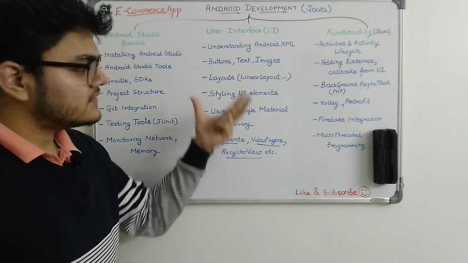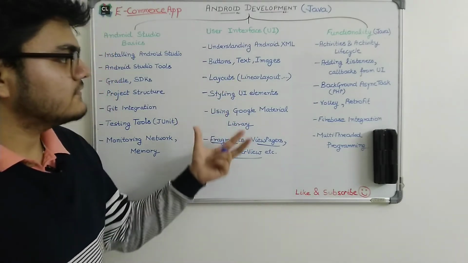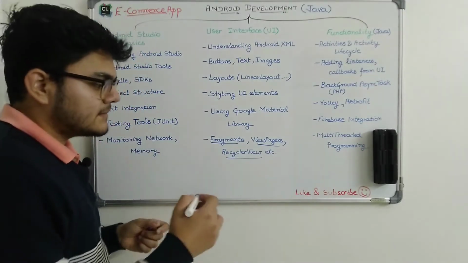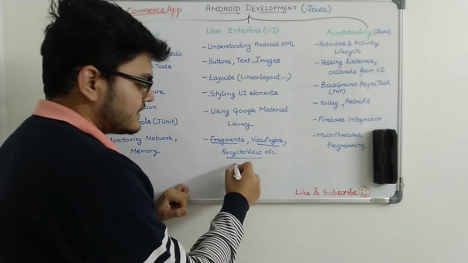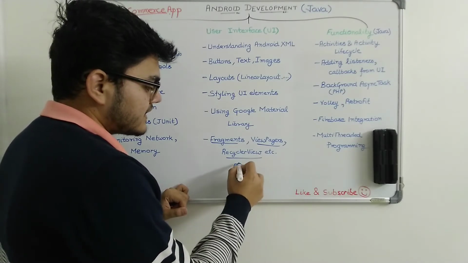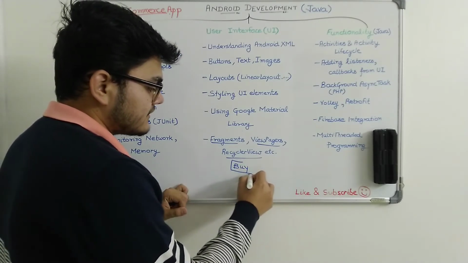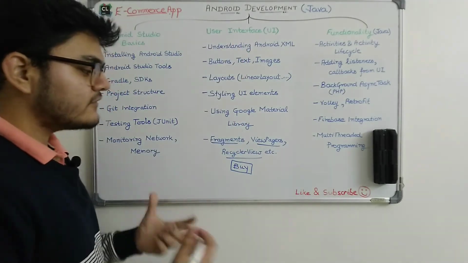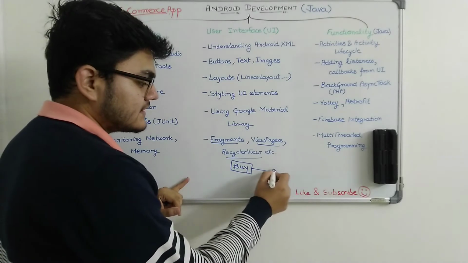After studying the UI section, we will also study the functionality. Now let's say we have created a button in the Android application, which is a buy button. We can do that using the UI, but what will happen when I click this button?